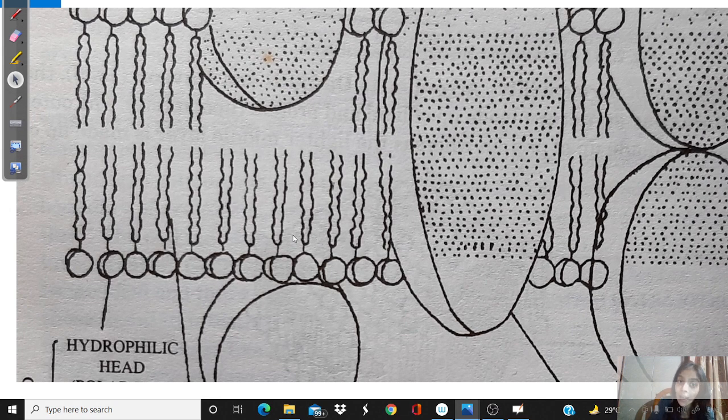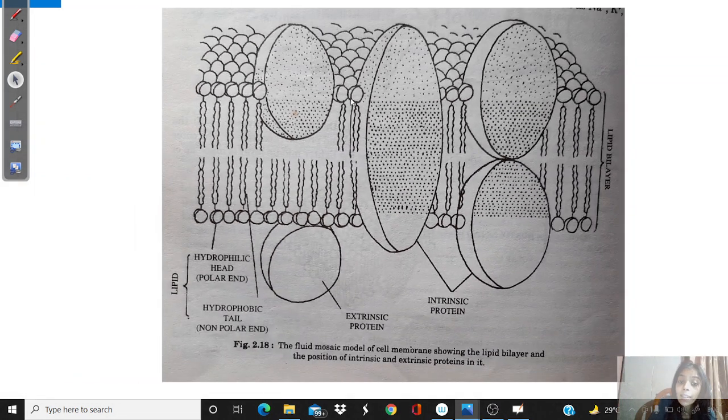They have two parts. This elongated part is the tail, and this circular part is the head. Okay? Now, the head part is water loving. That means it is hydrophilic. And the tail part is water repelling. So we can call it hydrophobic. So since there are two parts, hydrophilic and hydrophobic, we call this phospholipid amphipathic.